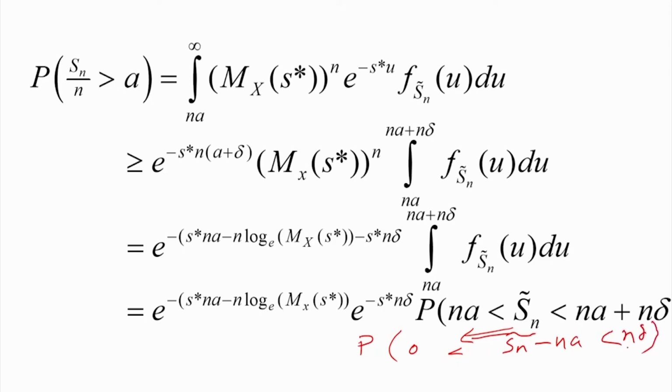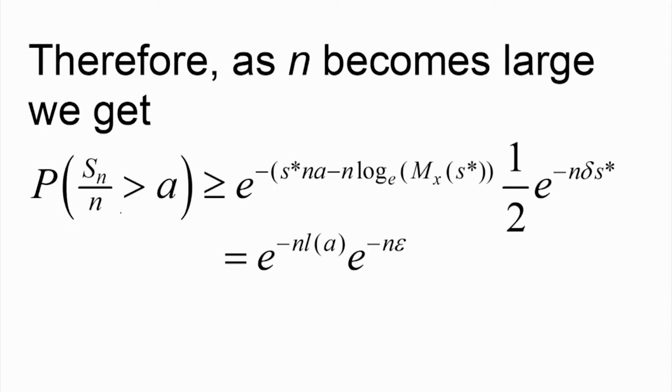Now this is n delta as n tends to infinity. To this quantity we can apply the central limit theorem, and this probability will be equal to half. Because the mean of this expression is 0, and as n tends to infinity, whatever delta is, this quantity can be made to diverge to infinity. Therefore this is the probability that Sn tilde minus Na lies between 0 and infinity. That probability is half.